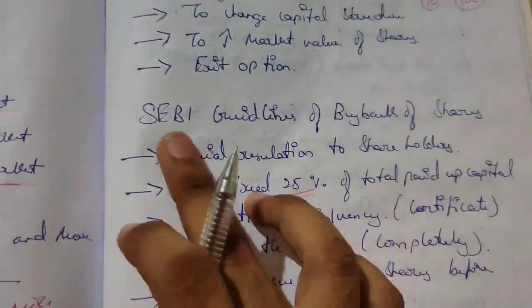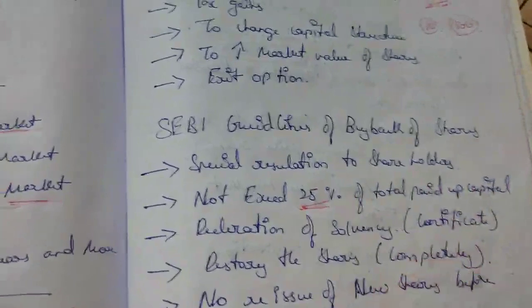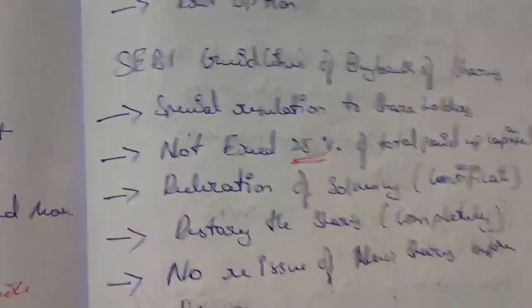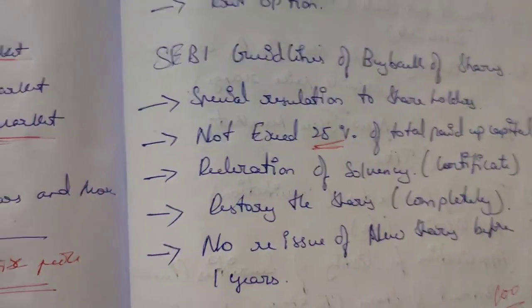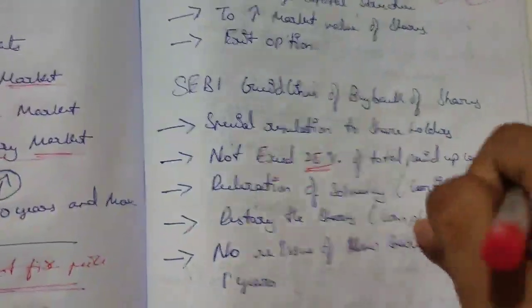There are a few SEBI guidelines to do this buyback of shares. First was the special resolution in the meeting of the shareholders. Shareholders should know that the company is doing this. These are the SEBI guidelines. This you have to actually write.